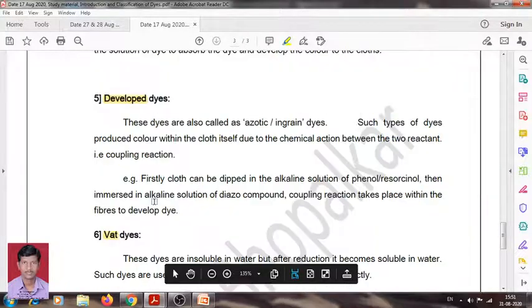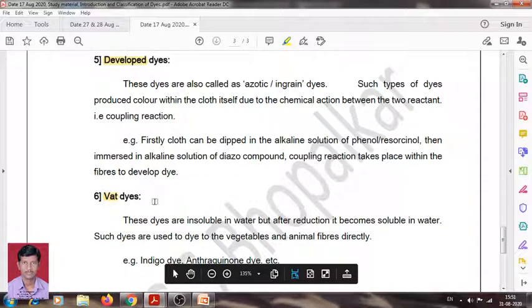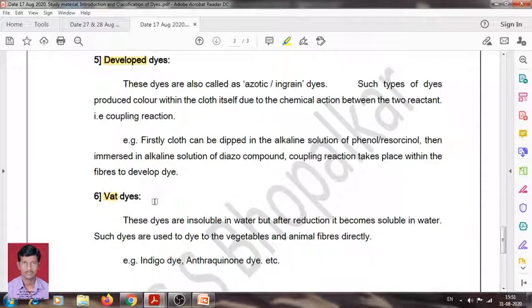Now developed dyes. What are developed dyes? Developed dyes are also called azoic dyes, or ingrain dyes. In such cases, the dyes produce the color within the cloth itself. Why? Because of the chemical action between the two reactants, and it is called a coupling reaction.